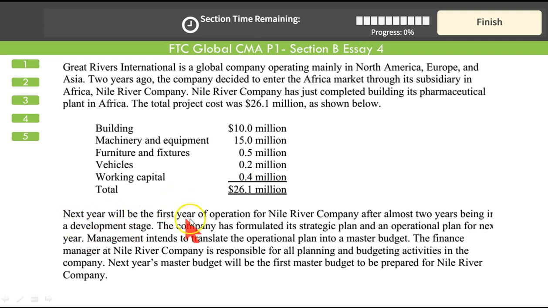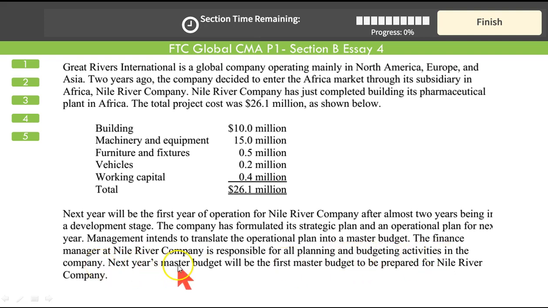Next year will be the first year of operations for Nile River Company after almost 2 years being in a development stage. The company has formulated its strategic plan and an operational plan for the next year. Management intends to translate the operational plan into a master budget, called the annual profit plan or comprehensive budget, discussed in detail. The finance manager at Nile River Company is responsible for all planning and budgeting activities in the company.